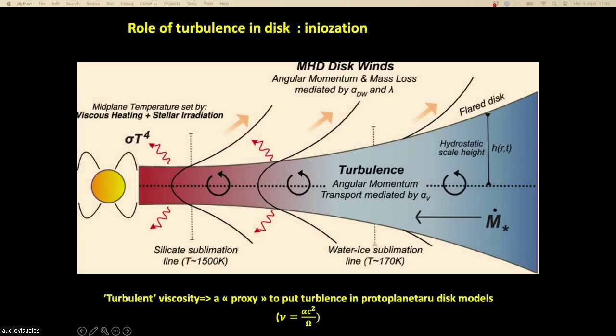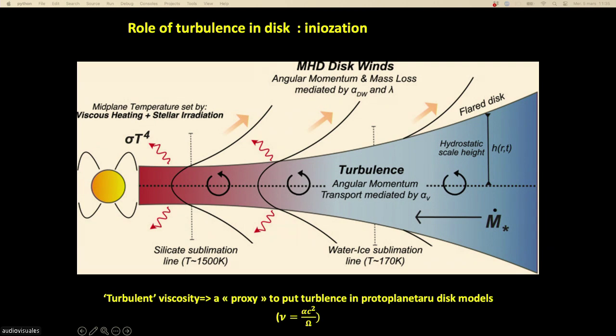The idea is that if you want to simulate the disk evolution for a few million years, it is not possible to take into account precisely all those mechanisms. So there is a very common simplification used by many people: you put a fake viscosity in the system that will absorb all the effects of turbulence, that at the same time will simulate the diffusion processes, and the heating processes.